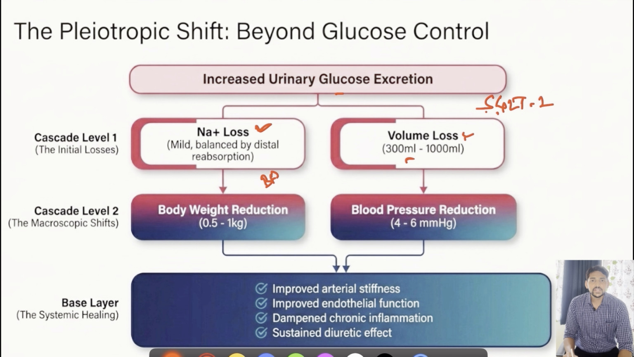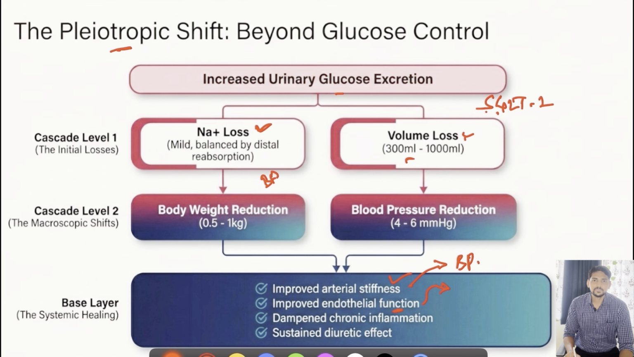But if we go in depth, there are several other mechanisms through which these SGLT2 inhibitors will be impacting. That's why we call it a pleiotropic effect. For example, there will be improved arterial stiffness. So definitely this will lead to better hemodynamic improvement, which will help in reduction of blood pressure. And there will be improved endothelial function, which has been observed in various trials. So this is the primary mechanism for numerous adverse cardiovascular events.